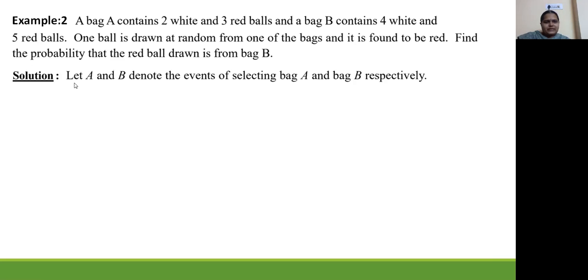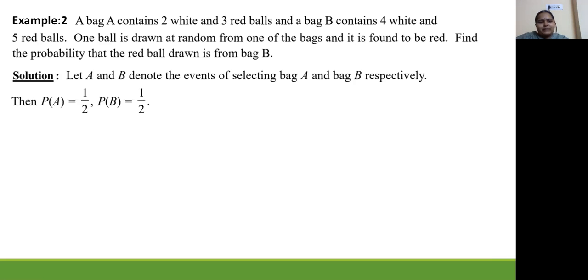So first, let A and B denote the events of selecting bag A and bag B respectively. Since we have 2 bags here, whenever we want to take a ball, first we have to select a bag, whether it is bag A or bag B. That we have to select first. That is why first we are writing the events A and B as selecting bag A and bag B.